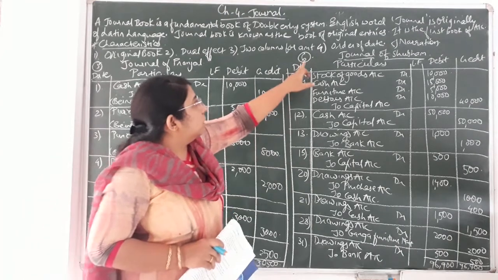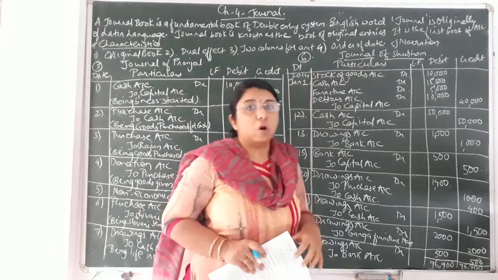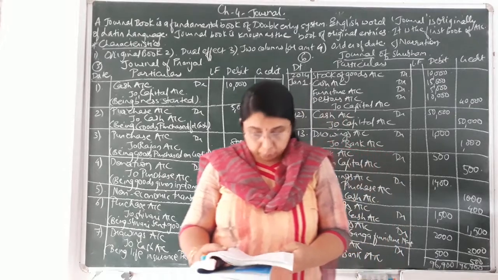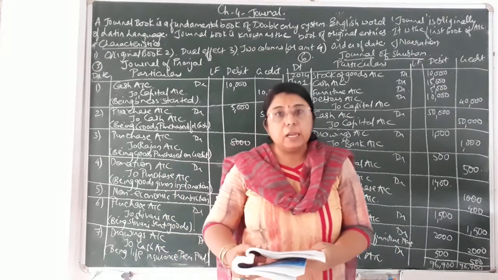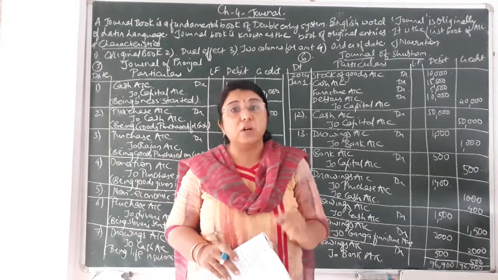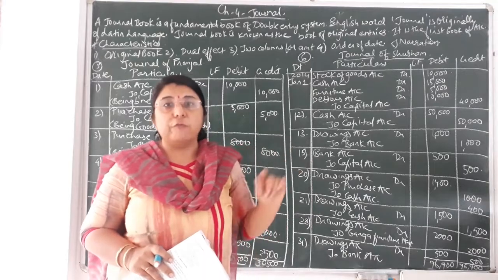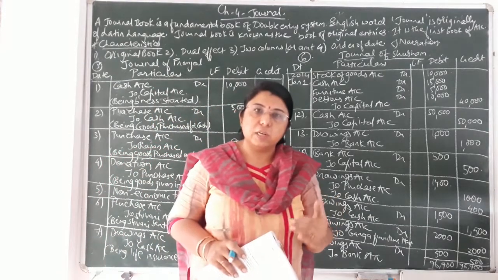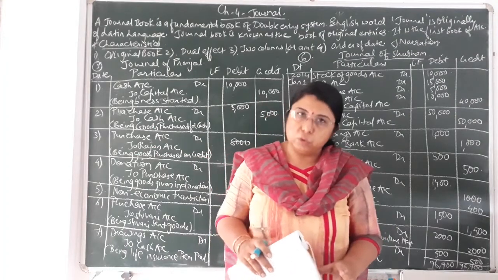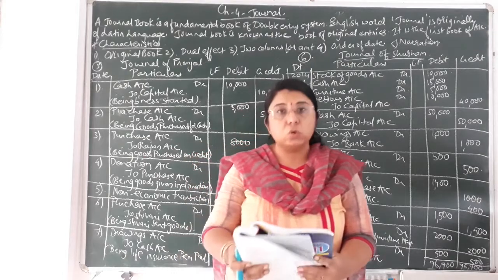Now we are doing today the last sum, that is the sixth sum, journal entries in the books of Shubham. That is on the same page, page number 102. Transactions for capital and drawings. If you want to refer to this type of transaction illustration, then you can refer to illustration number 3. It is similar to question 6 of the exercise. So together with exercise question number 6, you can refer to illustration number 3 also. Write journal entries for the following transactions in the books of Shubham.